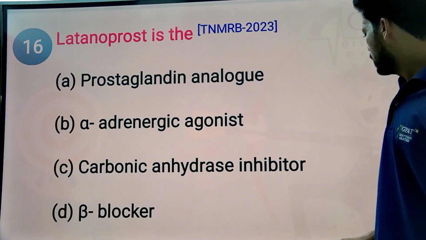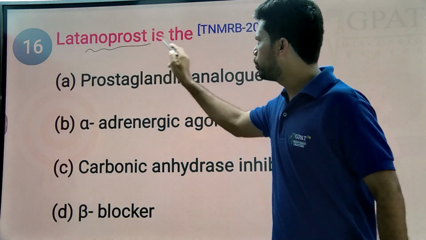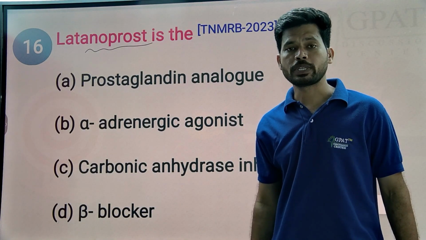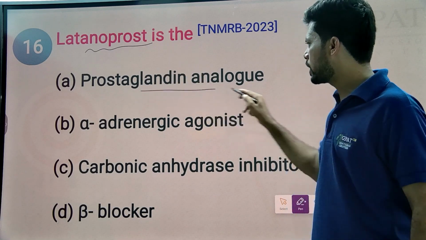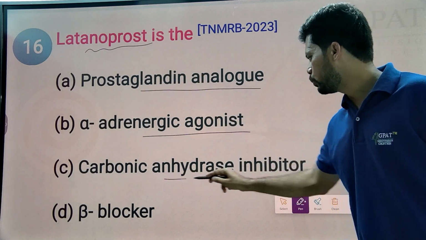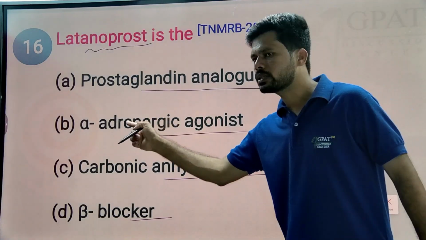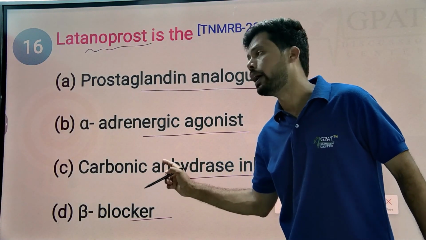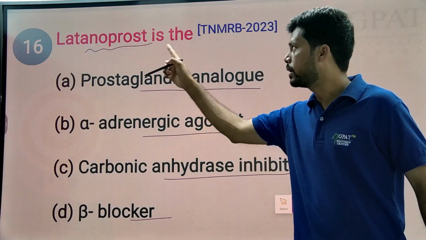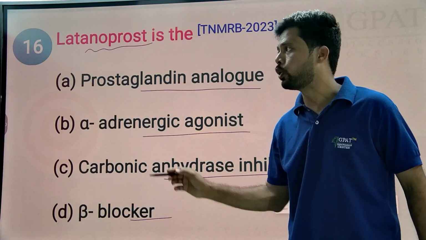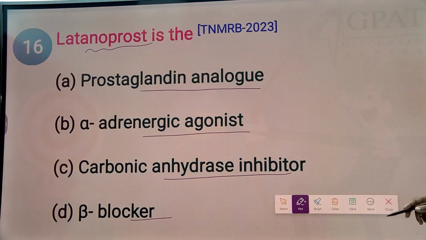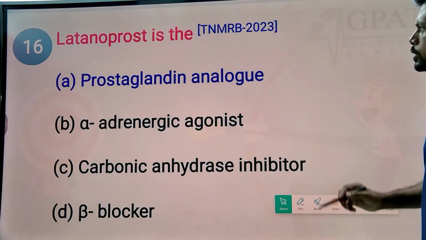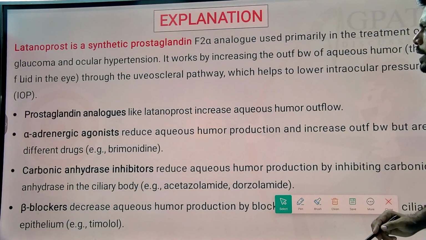Next question. Latanoprost. Drugs like latanoprost as well as bimatoprost help in the treatment of glaucoma. The question is whether latanoprost is a prostaglandin derivative, alpha adrenergic agonist, carbonic anhydrase inhibitor, or beta blocker. All of these options are categories of drugs that help in the treatment of glaucoma, and prostaglandin analogs like latanoprost help in the treatment of glaucoma along with the other drugs. The simple answer is that latanoprost is a prostaglandin derivative.